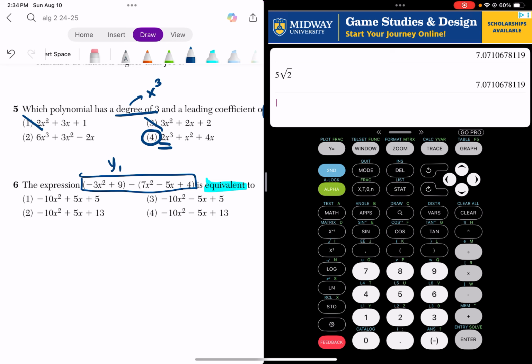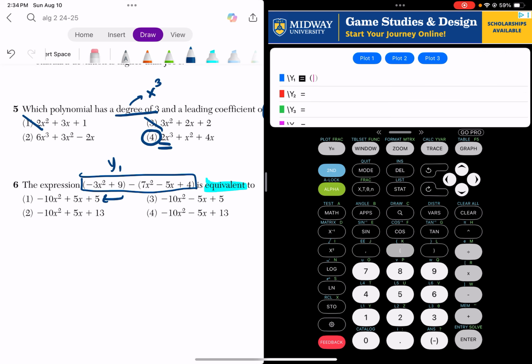I just want to get straight to the right answer, so we're going to do this one. In your calculator, you're going to go to y equals, and you're going to put the expression in the question in y1. See how I'm being very careful with typing. Be careful between minus and negative signs.